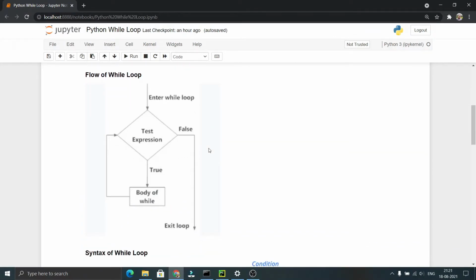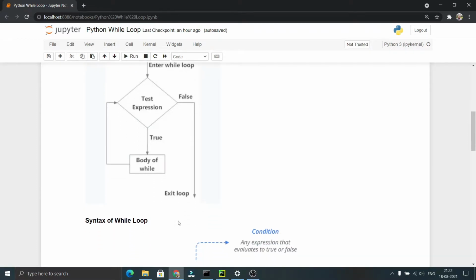Now let us see the flow of the while loop. The flow of a while loop will be like this. It will enter the loop and check the test expression or condition. If the condition is true, it will execute the body of while, and again it will go to the test expression and evaluate it again. If it is true, it will execute the body of while. This gets repeated until the test expression is false. If the test expression is false, it comes out of the loop and exits the loop.